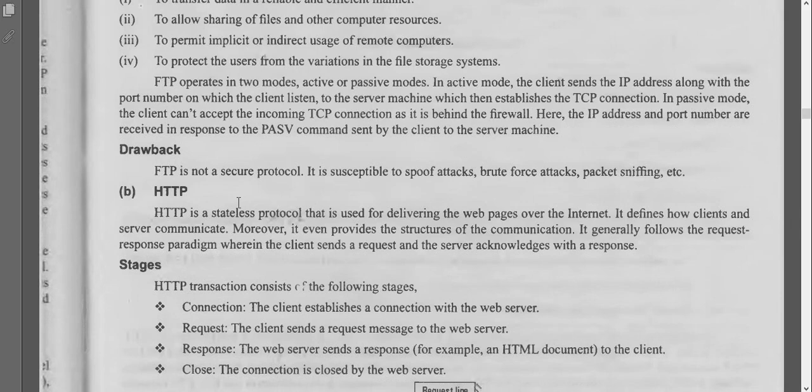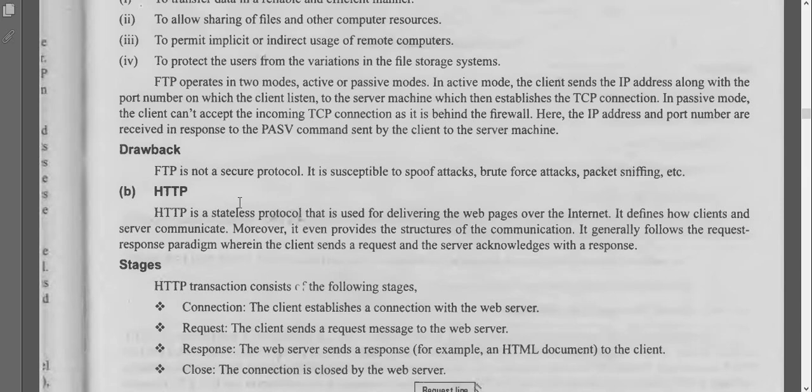FTP is not a secure protocol. It is susceptible to spoof attacks, brute force attacks or packet sniffing. So all these are the problems we can face in this FTP protocol, but it is not that secure to transmit the data, transmit the files.